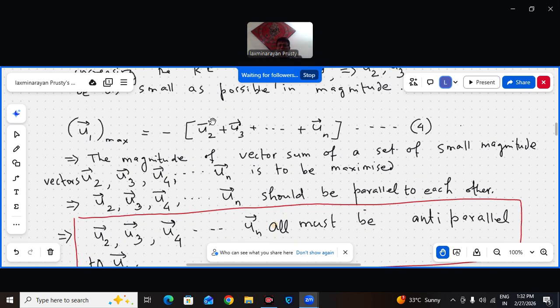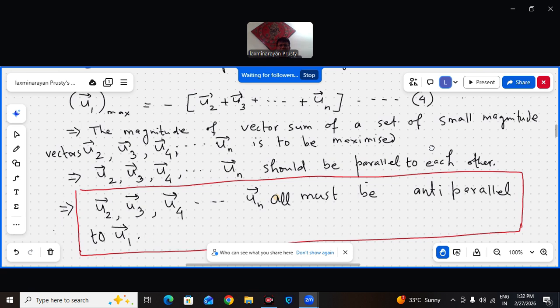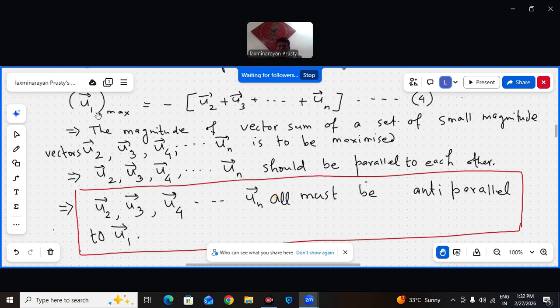So the resultant of U2, U3, UN, that is the vector sum, has to be maximized, and that should be equal to U1 max. That means when a set of vectors that I want to maximize, that sum I have to maximize, then they should be parallel to each other.